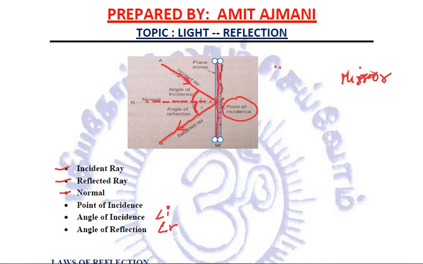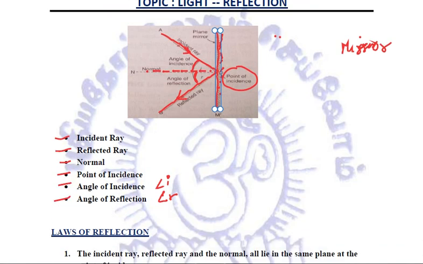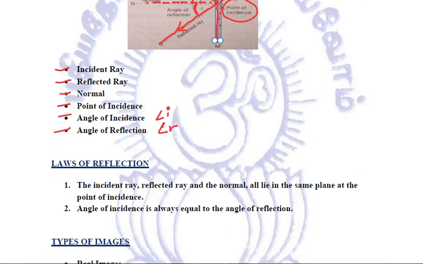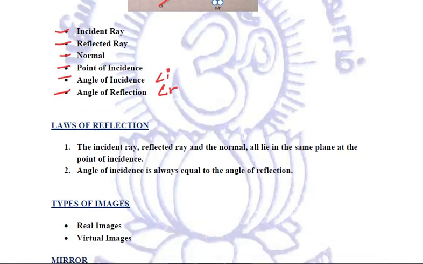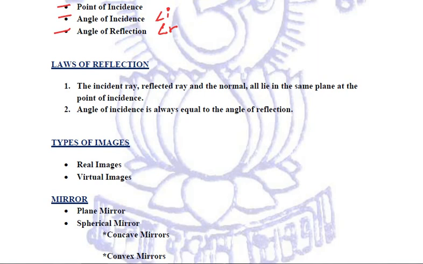So incident ray, reflected ray, normal, point of incidence, angle of reflection. These are a few terms that we need to be aware of. These things we have already done, so these are quite simple things. We are just revising, just brushing up the concepts before doing the actual questions, right?